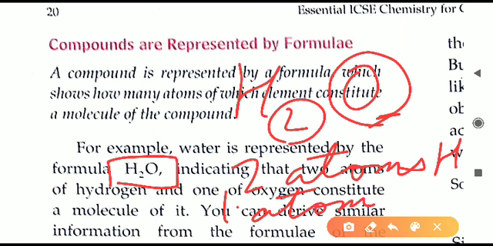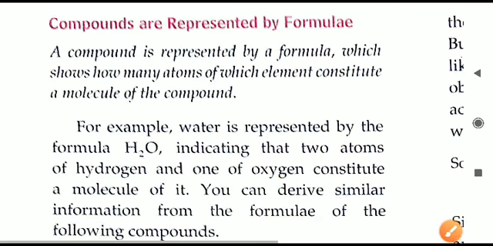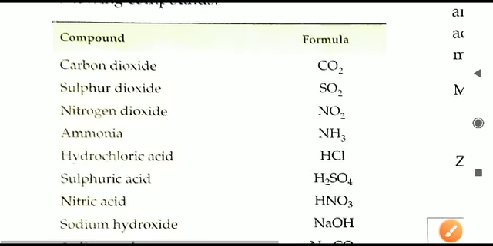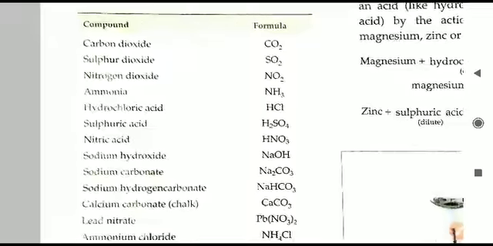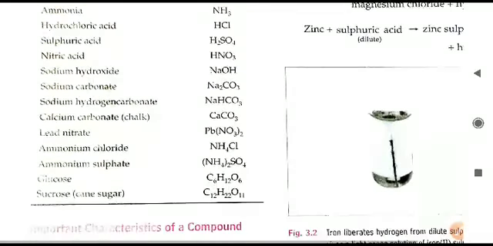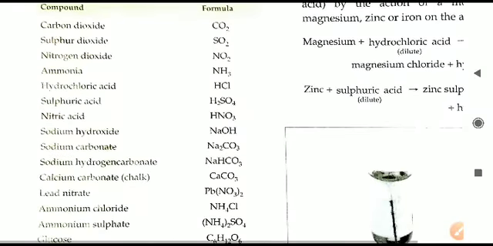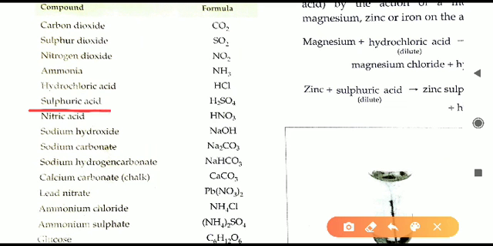Whenever we are writing the formula of any compound, it shows the number of atoms that are present in that particular compound. Here furthermore some more examples of the formulas are given. Go through them and memorize these formulas. All these are the formulas for different compounds, and what they are showing is the number of atoms present in this particular compound. For more clarity, one more example we will take here, like sulfuric acid is H2SO4.